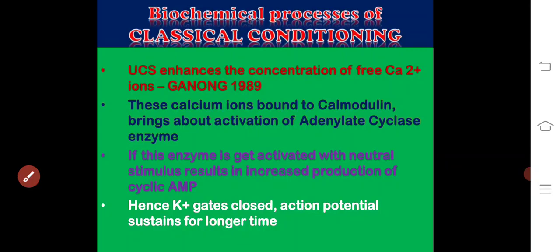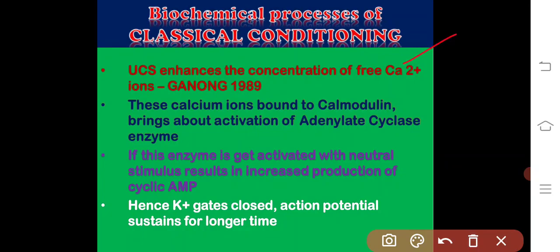And coming to the main biochemical process of classical conditioning: here, the unconditioned stimulus enhances the concentration of free calcium ions, according to Ganang's experiments in 1989. These calcium ions bind to the calmodulin molecule and bring about the activation of the membrane bound enzyme known as adenylate cyclase.